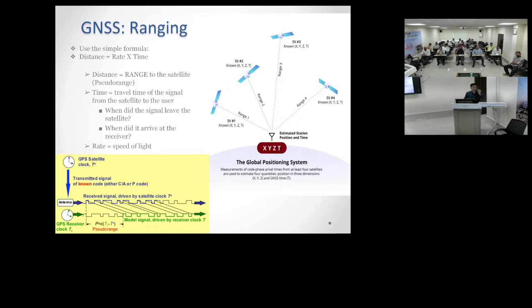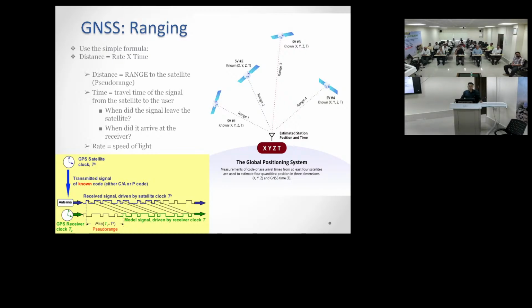Because the signals we are getting from GPS to rover pass through the troposphere, the ionosphere, and the atmosphere. Because of the ionosphere, some errors are there. So there is a deviation in the path. It is not coming straight forward. So there is a difference in the distance. Because of that, it is called pseudo distance. It is not the actual distance we are getting. We are getting the pseudo distance.